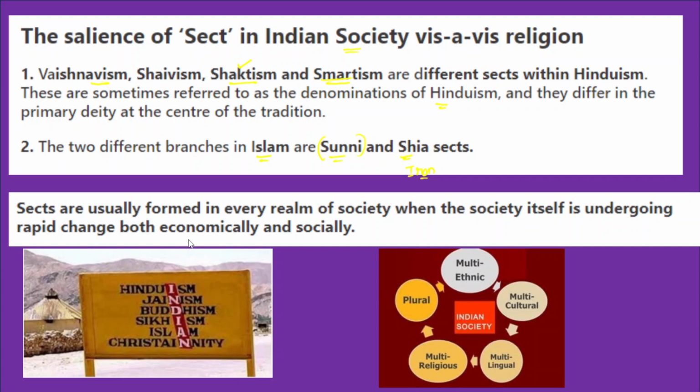So that the particular religion or the particular sect remains systematically relevant. That is what we can call. Now if you look at Indian society, we can call it a plural society, because different people belonging to different cultures live together. That is called a plural society. Different races living together, that is called a multi-ethnic, multicultural, multilinguistic and multi-religious country. So it is one of the most diverse countries in the world. This is how you can conclude this answer.